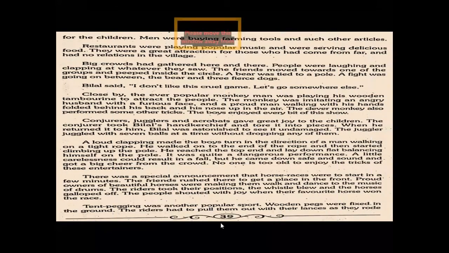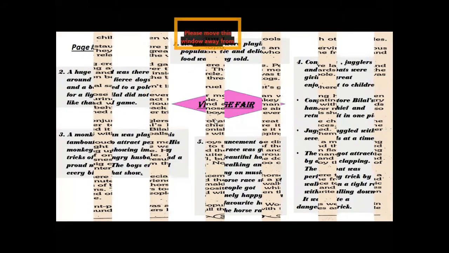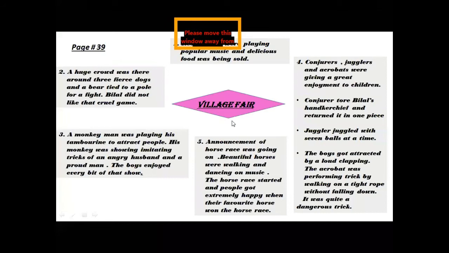Now we are moving to page number 39. On page number 39, the village fair was in full swing. First of all, there were restaurants. Restaurants were playing popular music and delicious food was being sold there. Everyone was enjoying the popular music. Then there was a huge crowd, and there were three fierce dogs, and a bear was tied to a pole for a fight. Means the dogs were attacking the bear, and the bear was defending itself.